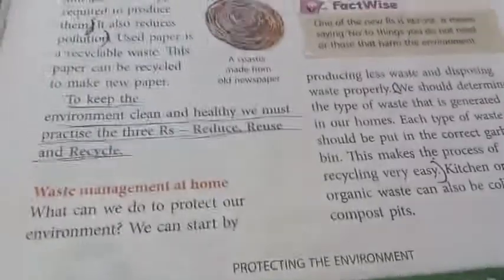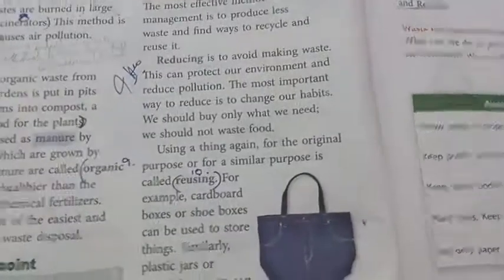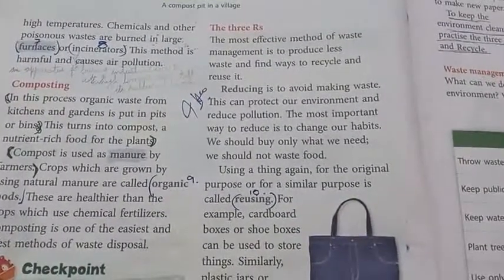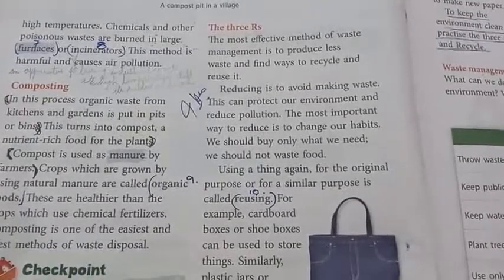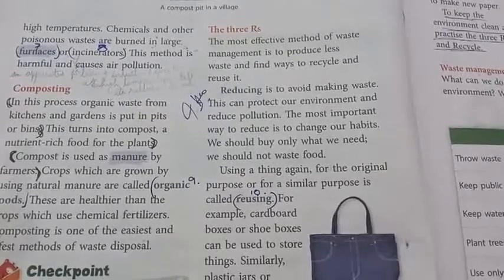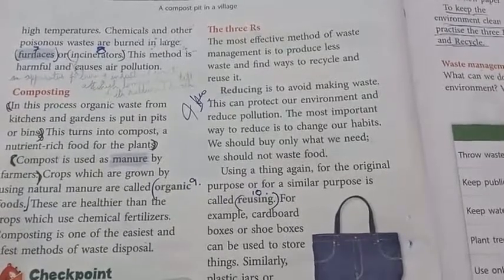Okay, students, did you all understand what we learned in this class? The 3 R's and waste management, kinds of waste management, and the types of waste that we throw.